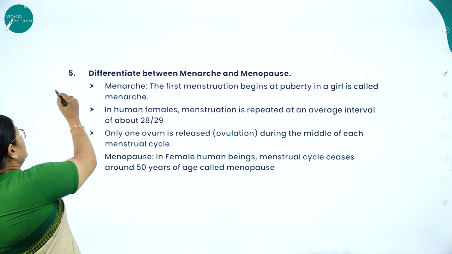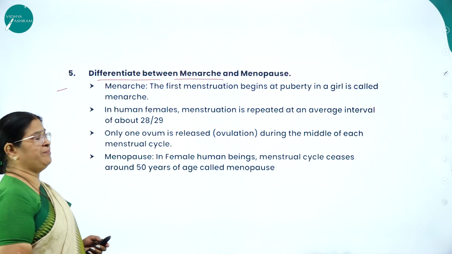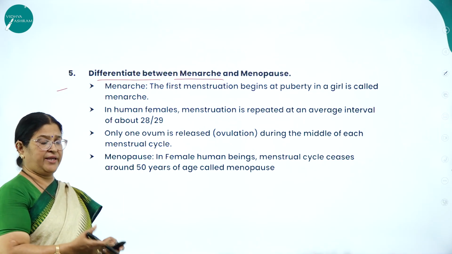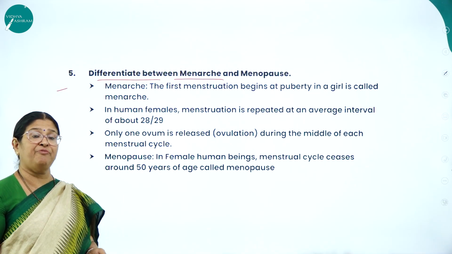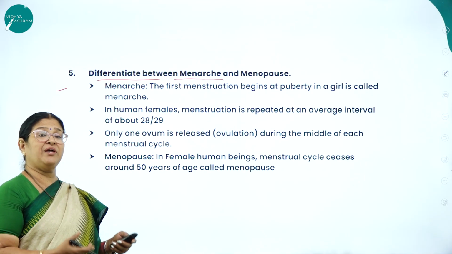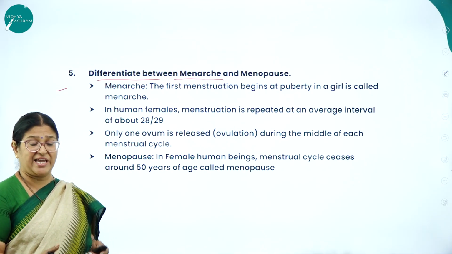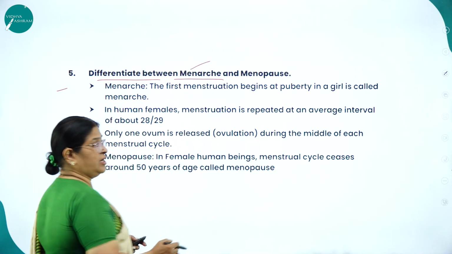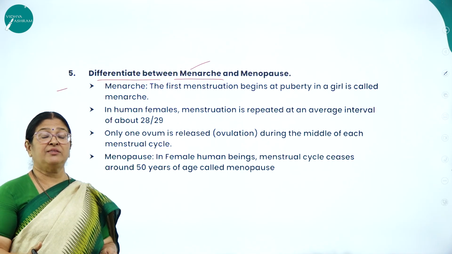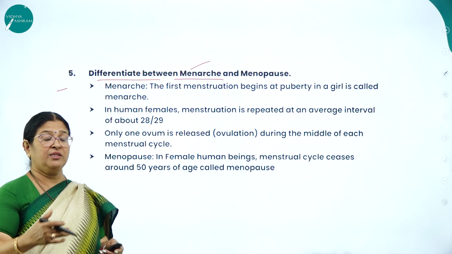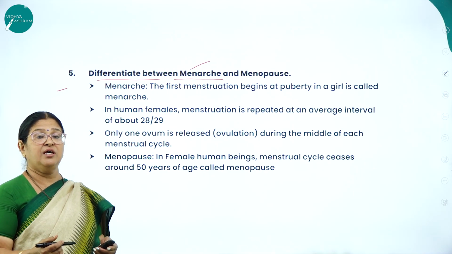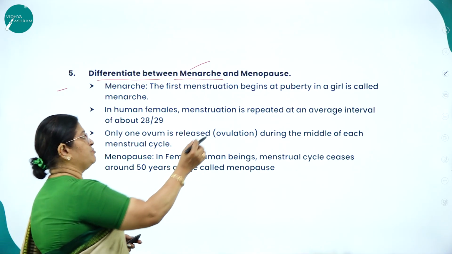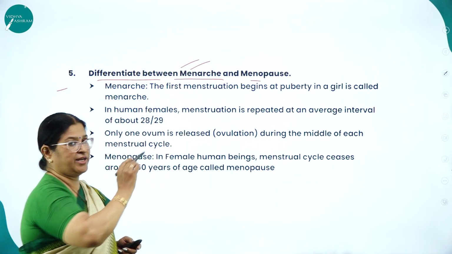Next, moving on to a very important question, differentiate between menarche and menopause. In simple words, menarche is the onset of menstruation. Once the female reaches puberty, she will have her menstrual cycle, and the onset or the beginning of the menstrual cycle we call menarche. What is menopause then? The stoppage, the cessation of the menstrual cycle. Once the female reaches about 50 years of age, the menstrual cycle stops, and that is called menopause. Onset, you call it menarche.